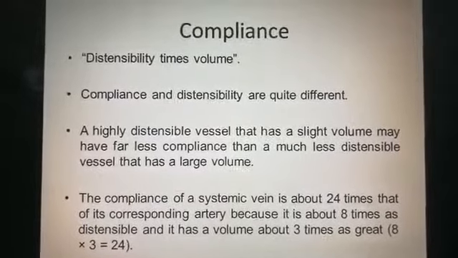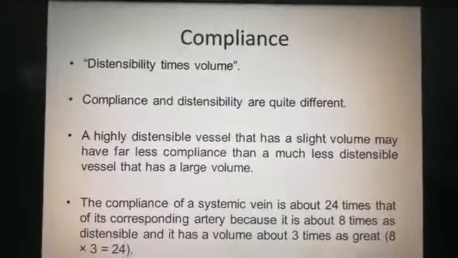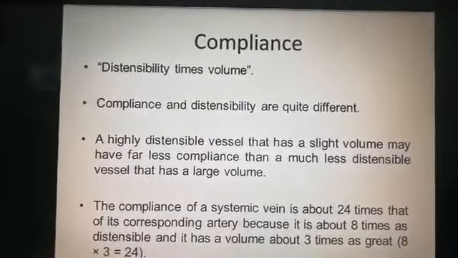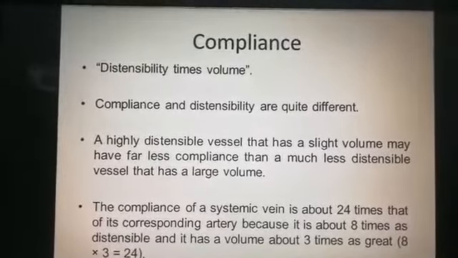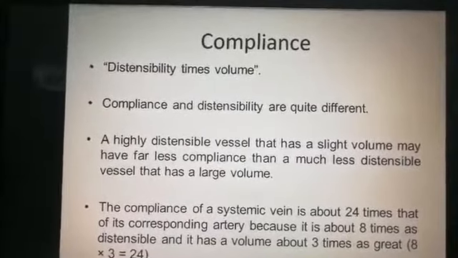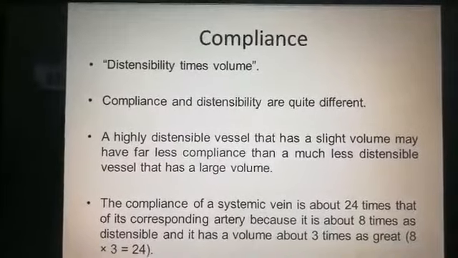Why? Because it is about 8 times as distensible, as you have studied in the previous lecture, that the veins are 8 times more distensible than arteries. So when they are 8 times more distensible, they comprise a volume 3 times greater.